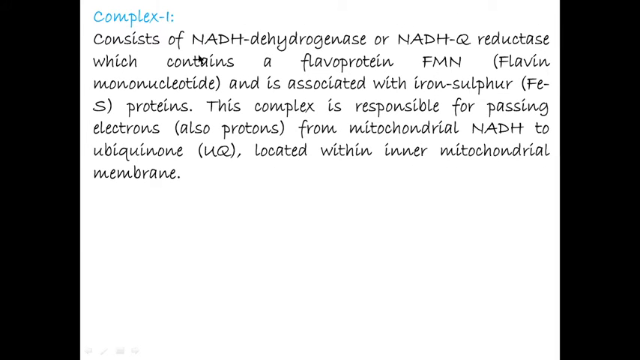Complex first consists of NADH dehydrogenase or NADH-Q reductase, which contains the flavoprotein FMN, flavin mononucleotide, and is associated with iron-sulfur proteins. This complex is responsible for passing electrons, also protons, from mitochondrial NADH to ubiquinone, located within the inner mitochondrial membrane.